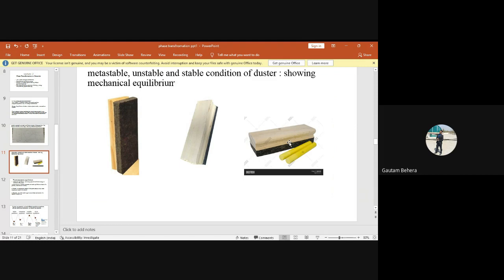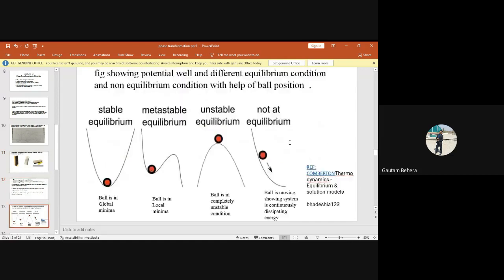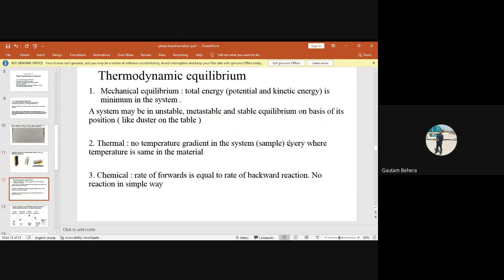If I'm saying my system is in mechanical equilibrium, that means my system energy is in minimum condition. The system is possessing minimum energy right now. Minimum energy means here the combination of potential energy and kinetic energy. So mechanical equilibrium means the total energy of the system is in minimum condition.